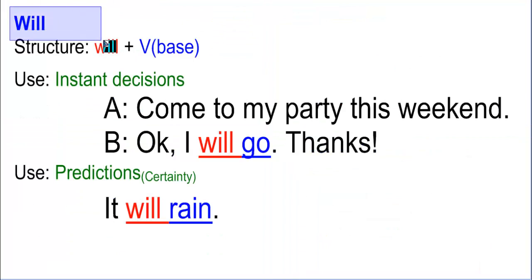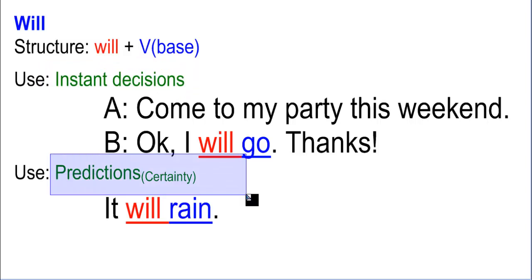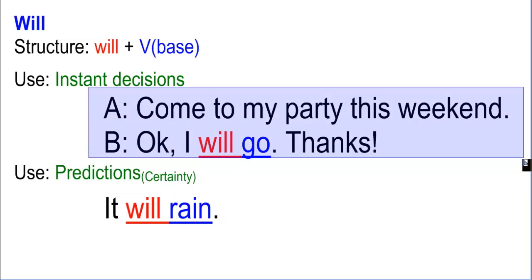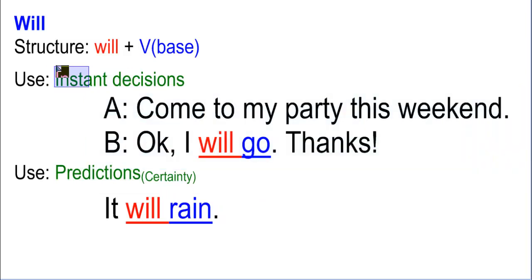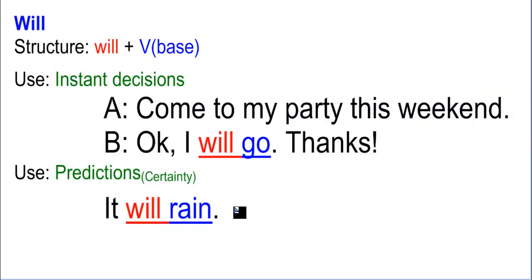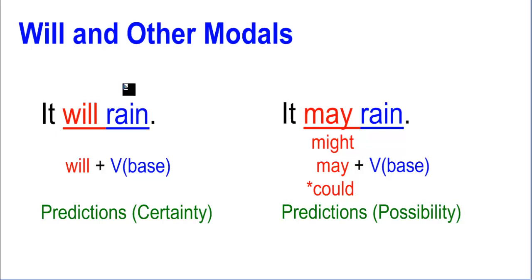Okay, first of all, let's remember that we use will for two situations. We can use will for instant decisions we make in the moment, or for predictions with some certainty. Example: come to my party this weekend. Okay, I will go. That's an instant decision. It will rain. That's a prediction, and you are kind of certain, not necessarily with evidence, but you are certain of your answer.